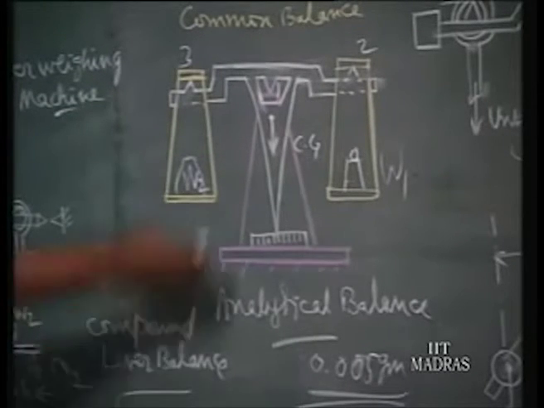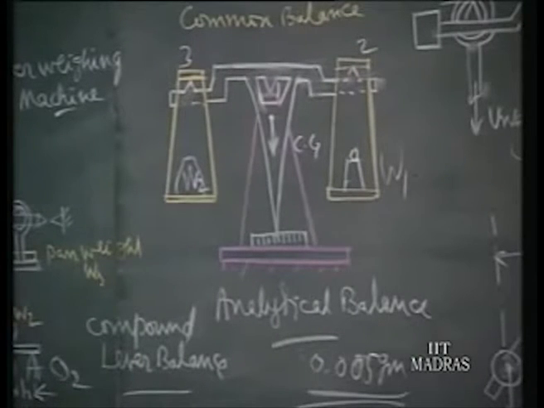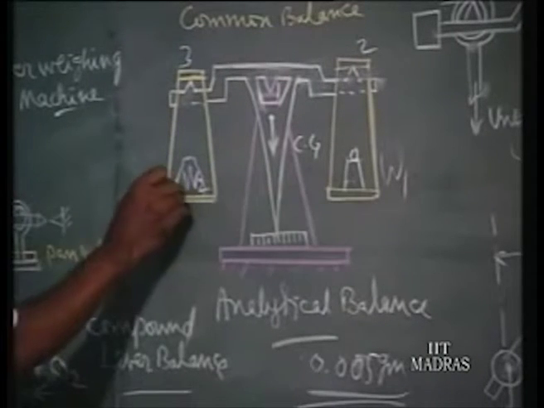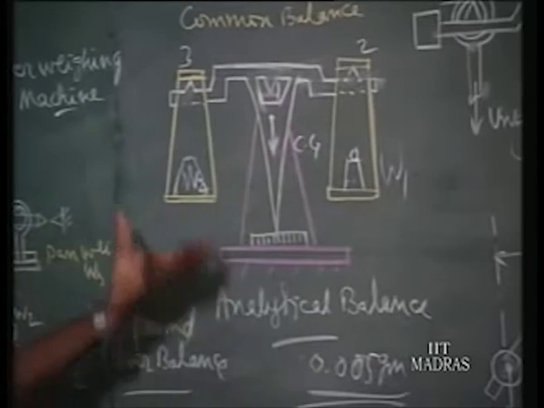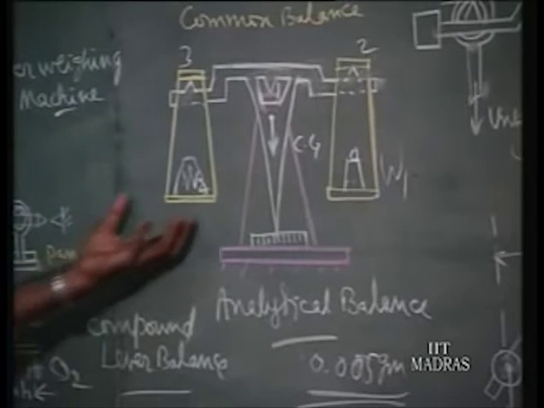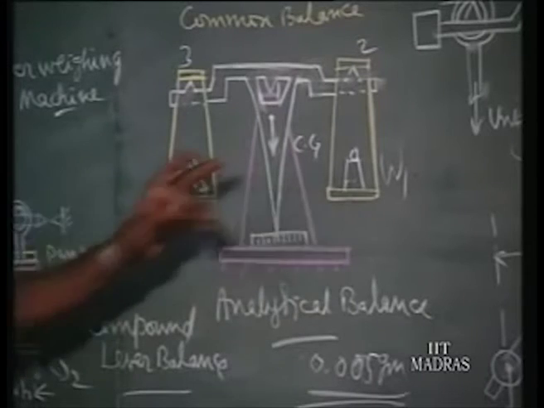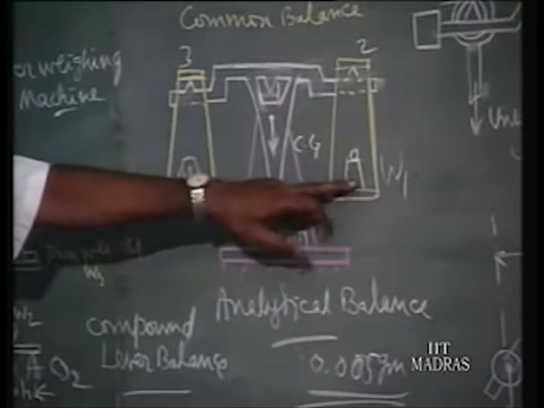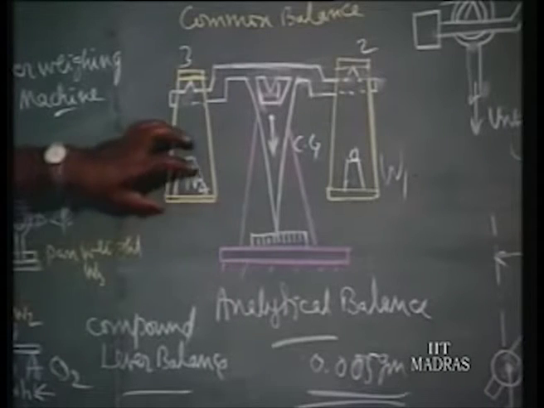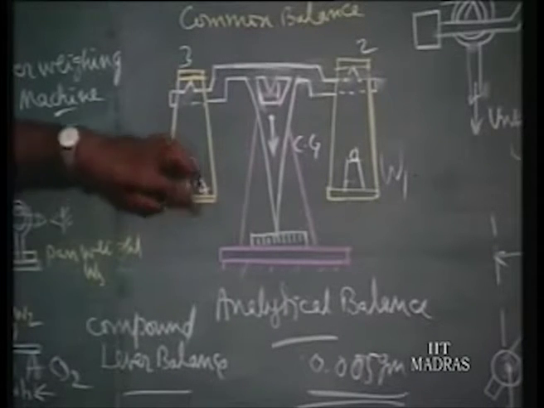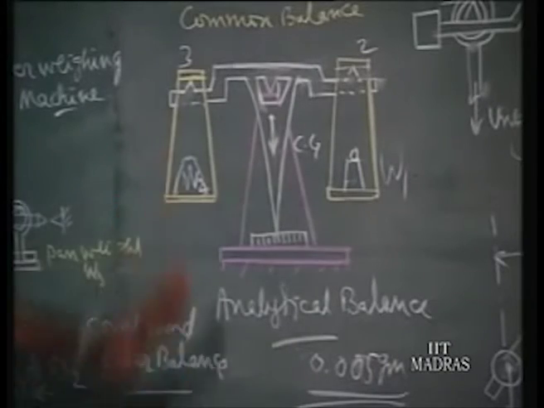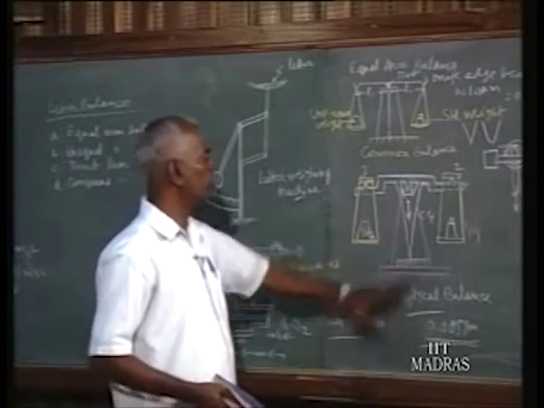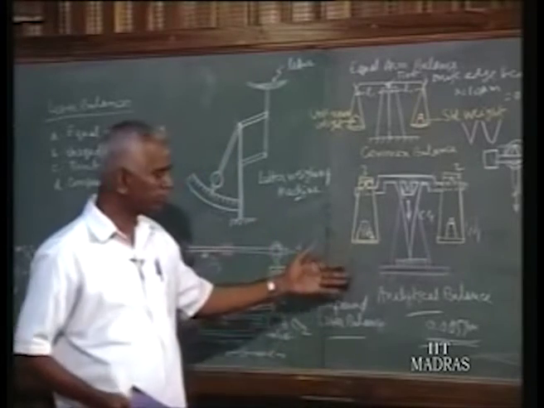Very precise measurements are made, and more precise measurement can be made by calculating the different volumes they occupy and the buoyancy force of air acting on the bodies of standard weight as well as the commodity, because the standard weight will normally occupy a smaller volume and a commodity may occupy a larger volume. So here the buoyancy force will be more than this, that can be accounted for, and a precision of 1 part in 10 to the power of 8 also can be found out by these analytical balance methods. So for precision measurement we can go for it, but nowadays we have got electronic balance.